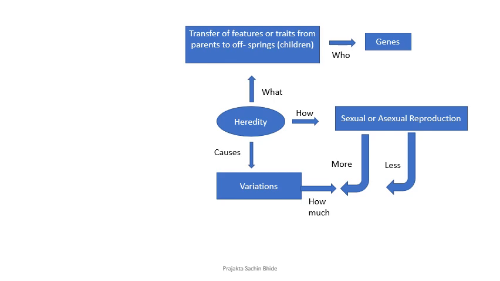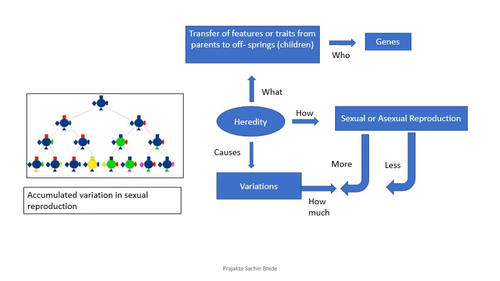And this variation gets accumulated one generation after the other. Let us see how that happens. Look at this diagram very carefully. It shows how variation gets accumulated over a couple of generations because of heredity.